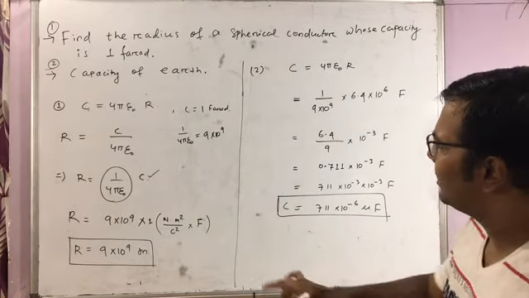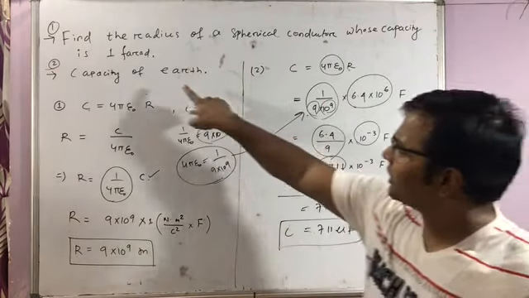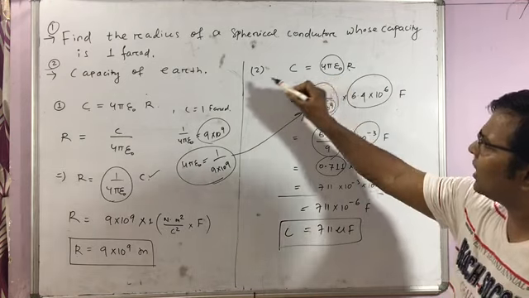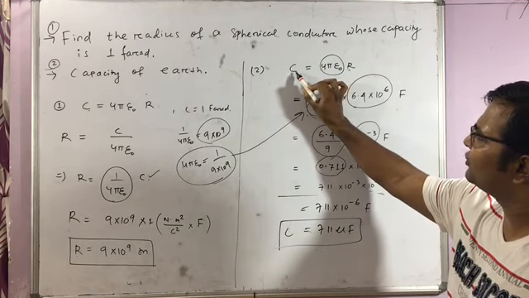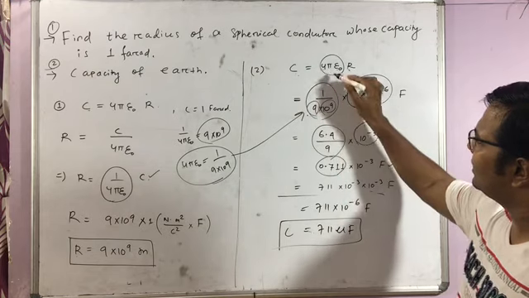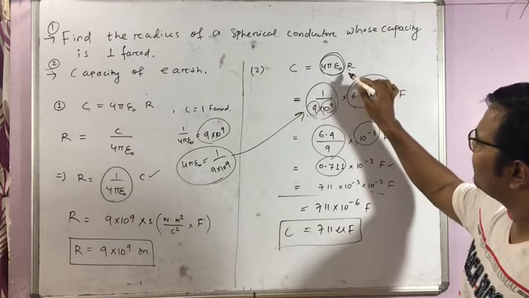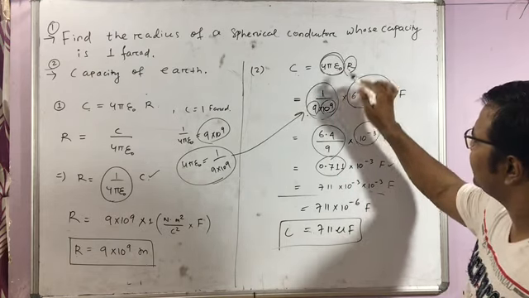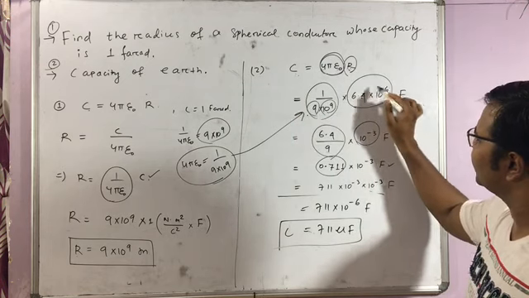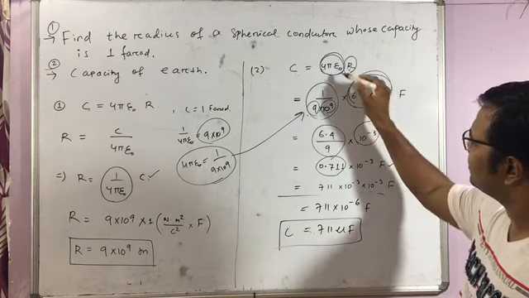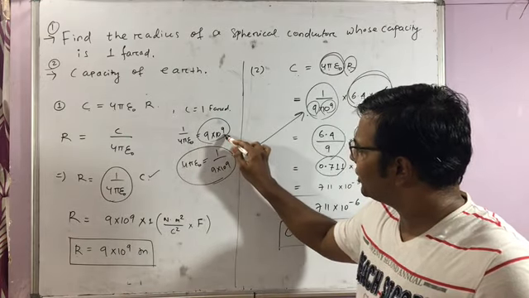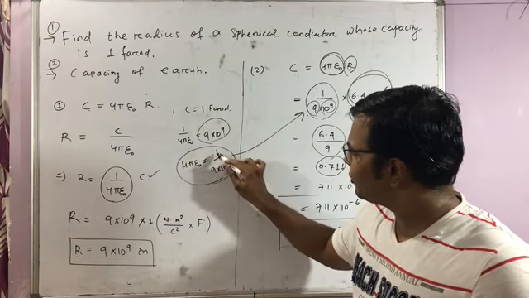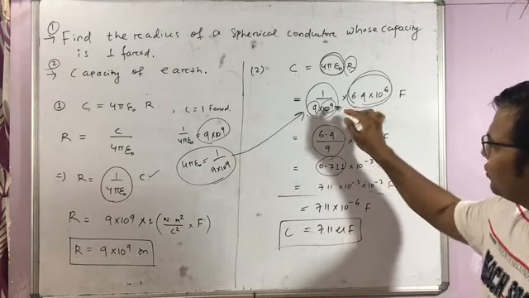It's very big. Now come to the second question, capacity of Earth. We know Earth is a sphere. So the formula for capacitance of a sphere is C is equal to 4 pi epsilon naught R. Now put the value of 4 pi epsilon naught and the radius of Earth. Radius of Earth is 6.4 into 10 to the power 6 meter. So I put it here. 4 pi epsilon naught is what? 1 by 4 pi epsilon naught is 9 into 10 to the power 9. So 4 pi epsilon naught is 1 by 9 into 10 to the power 9. So I put it here.